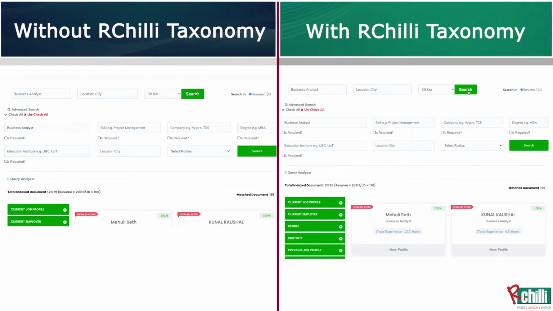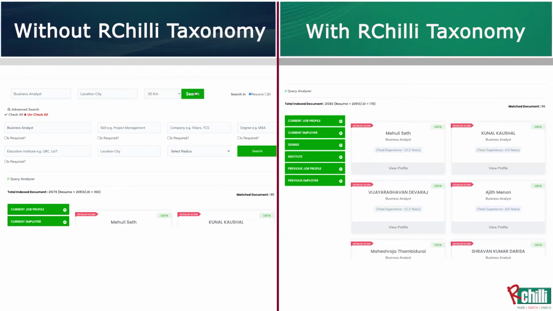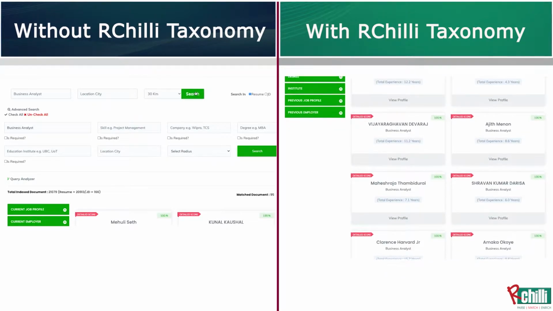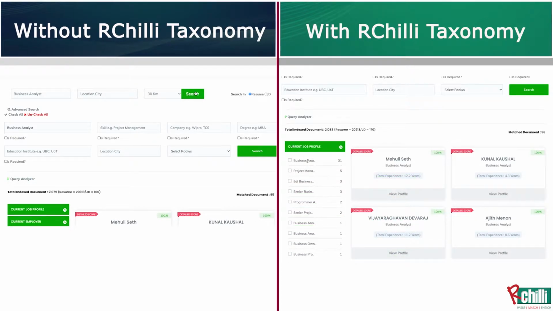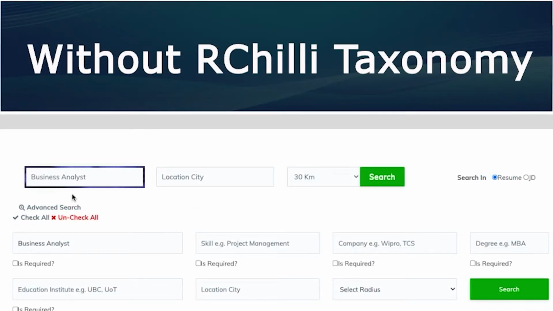and I got almost the same results. Wow. So without taxonomy and with taxonomy, this is all good. There's no difference at all, right? And you can search it out, you can do all that stuff right there. Now let us go one step ahead. Now I search business strategy analyst.